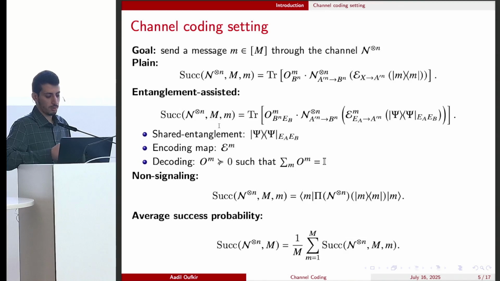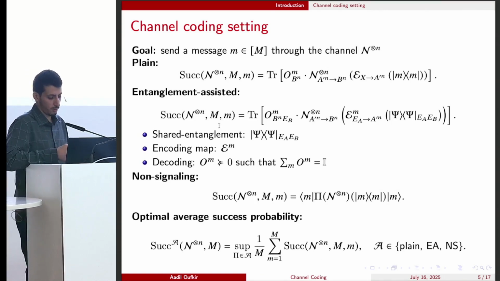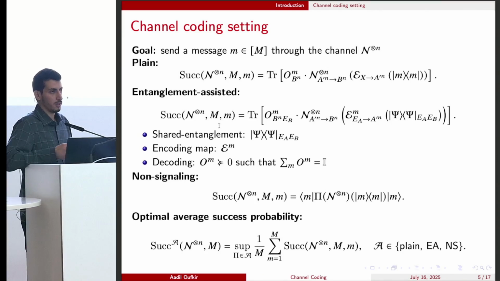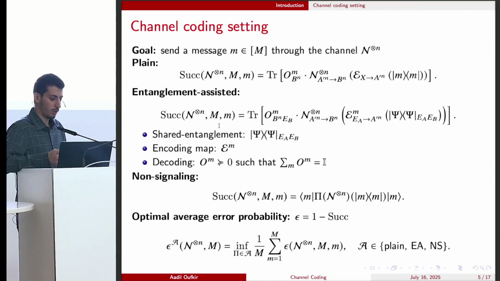So for channel coding, the worst-case and average-case success probabilities or error probabilities are equivalent. Here we choose to formulate our problem using the average success probability, which is simply the average over success probabilities for any message M. Then the optimal one is just the maximization over strategies in some class A, which can be plain, entanglement-assisted, or non-signaling. Similarly, the optimal error probability, which is just 1 minus success, is the infimum over all strategies.